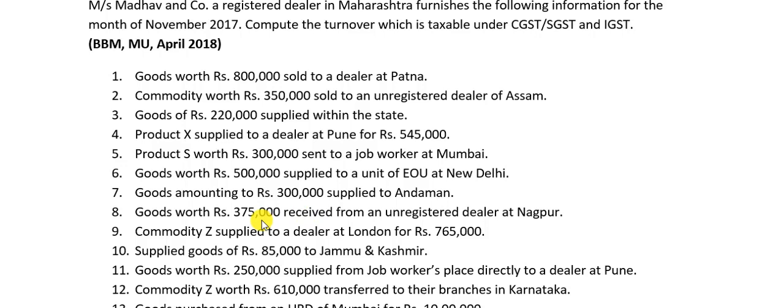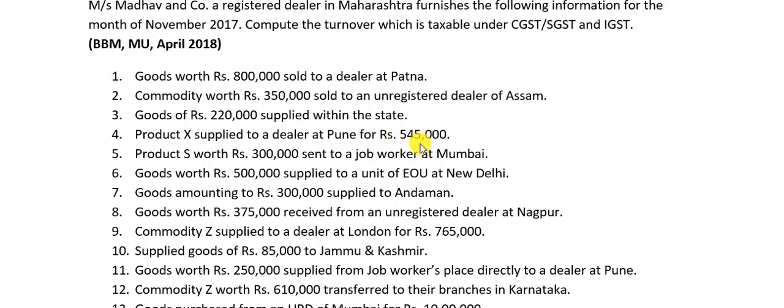So what is the most important implication? That person does not pay GST, yes or no? So who has to pay GST? If you want to claim input tax credit in future for this particular goods, who has to pay GST? Obviously, you have to pay GST. That's why usually the tax is supplied or tax is paid by whom?